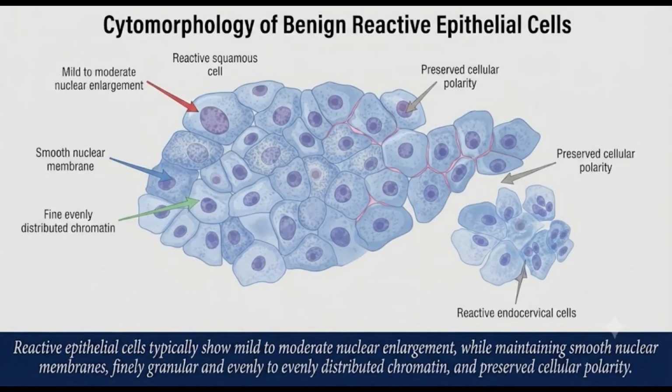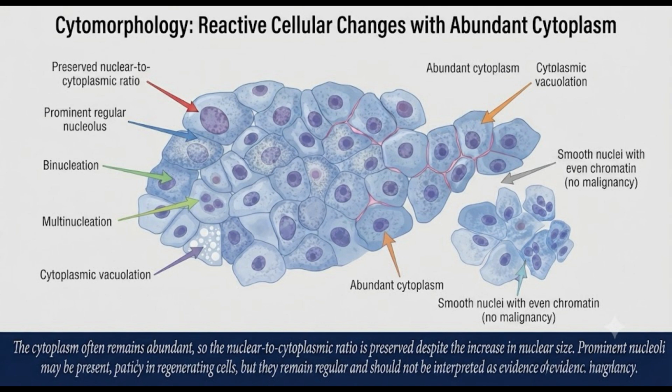Reactive epithelial cells typically show mild to moderate nuclear enlargement while maintaining smooth nuclear membranes, finely granular and evenly distributed chromatin, and preserved cellular polarity. The cytoplasm often remains abundant, so the nuclear to cytoplasmic ratio is preserved despite the increase in nuclear size. Prominent nucleoli may be present, particularly in regenerating cells, but they remain regular and should not be interpreted as evidence of malignancy. Binucleation, multinucleation, and cytoplasmic vacuolation may also be encountered as part of the reactive process.